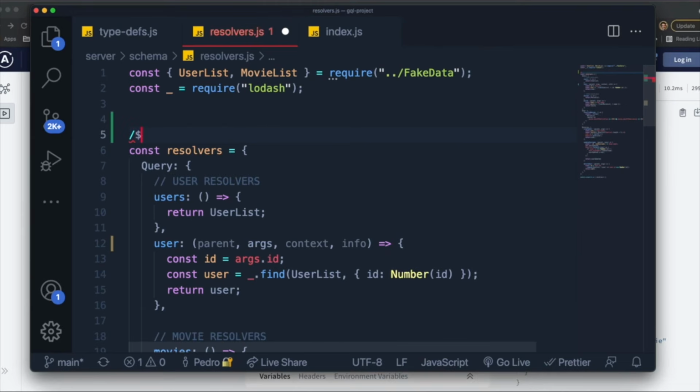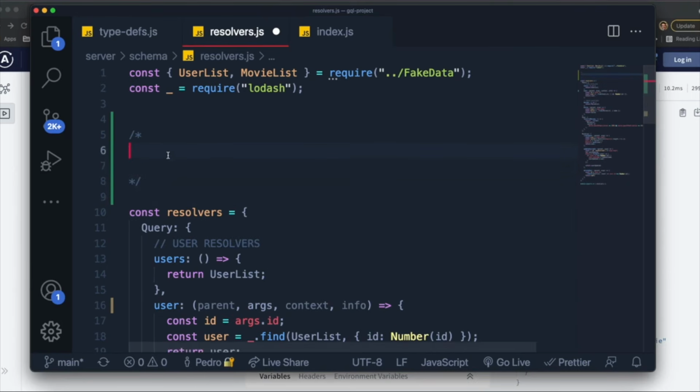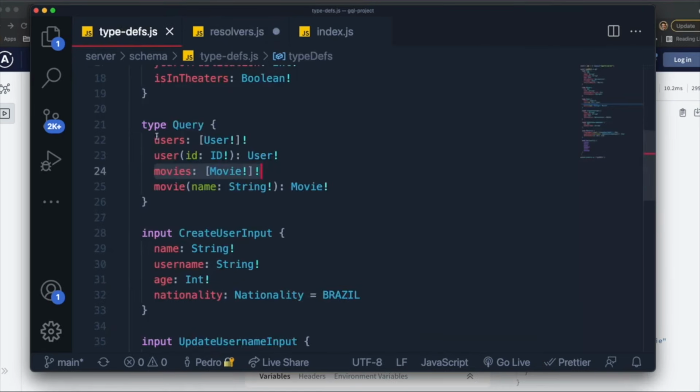Just to show you guys something. So we have this graph over here, right? This is just a comment. We have over here the highest level, which is the query, right? And below this level, inside of the query, we have, let me go to my type definitions, users and movies, right? And we have other stuff as well, but let's focus on the users and movies.